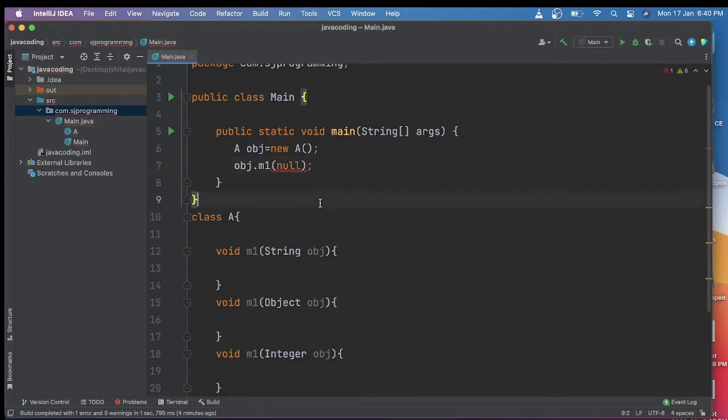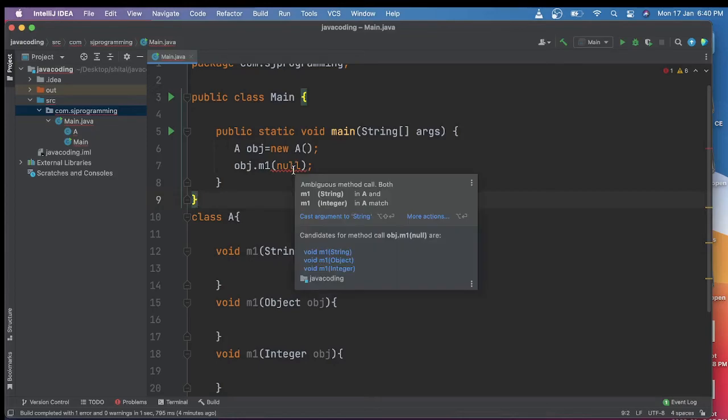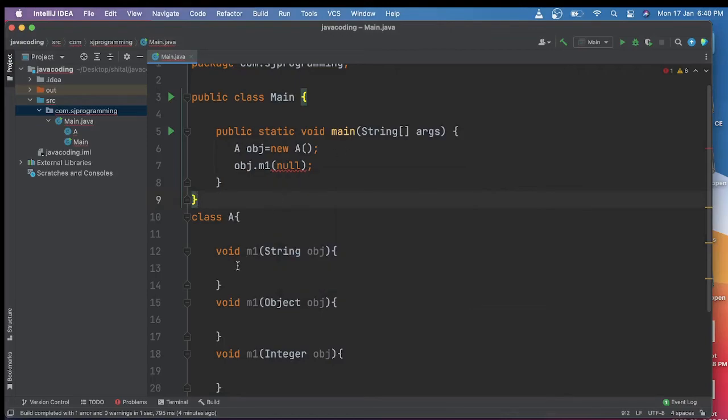Now let's see. Here we are able to see the error, which is the compile time error. What is the error? It is saying ambiguous method call, both m1(String) and m1(Integer) in class A. It means the compiler is getting two matching methods for this parameter, the String one and the Integer one. So the compiler is confused about which method it should call. That's why it decided to give a compile time error instead of calling any method.